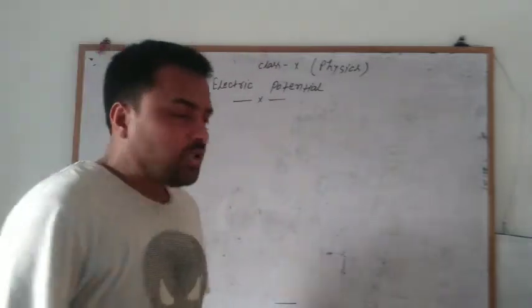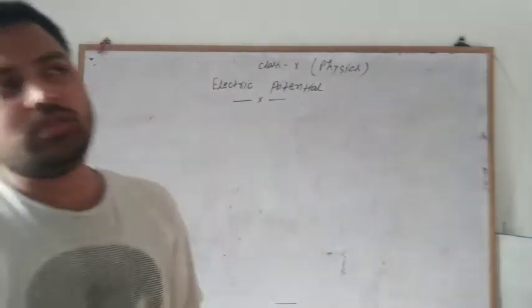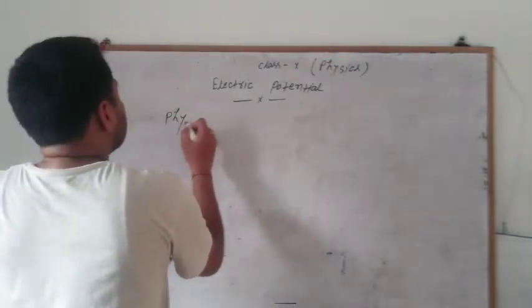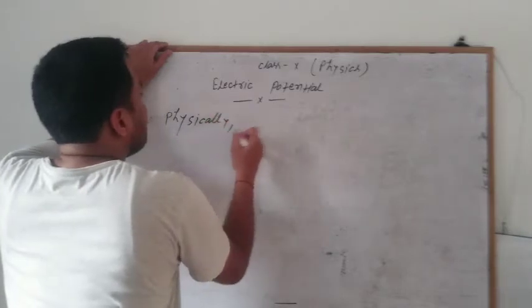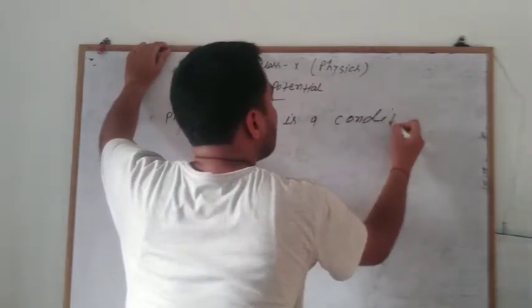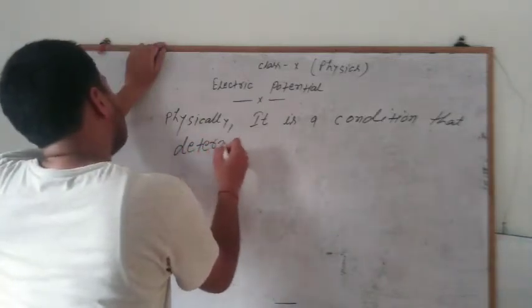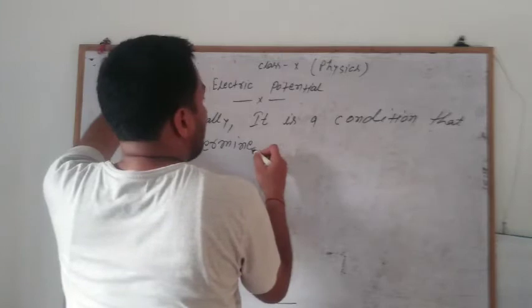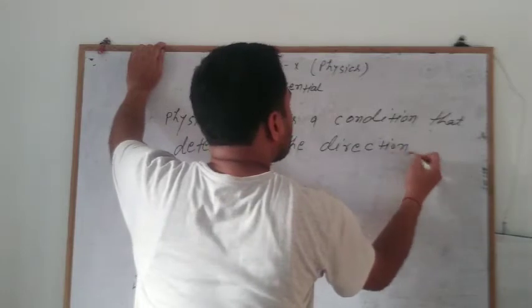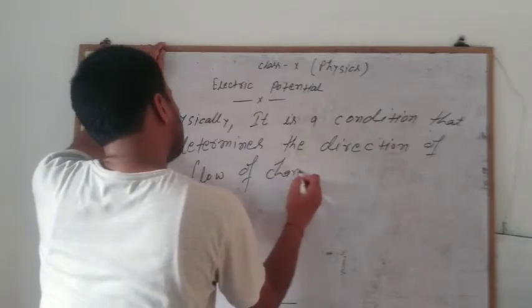We can write that electric potential is a condition that determines the direction of flow of charge.